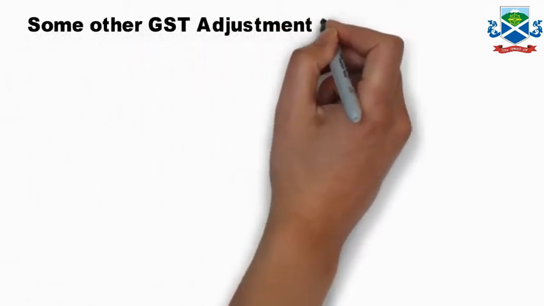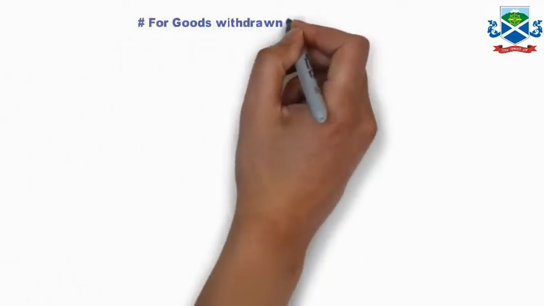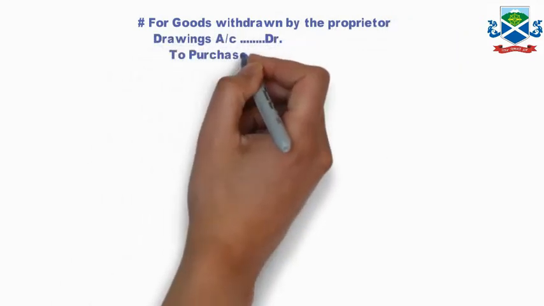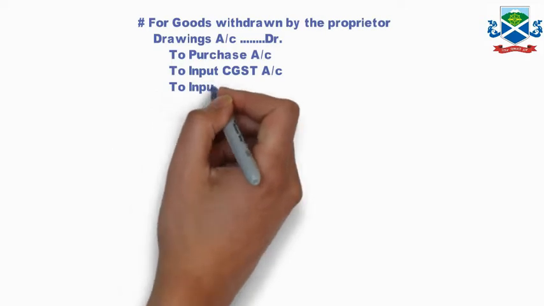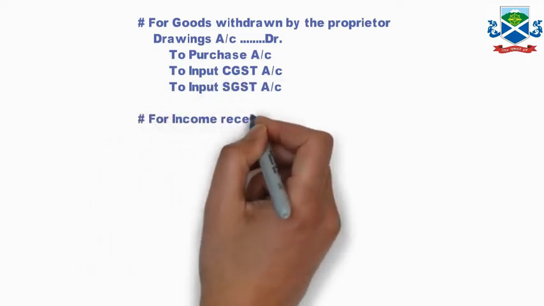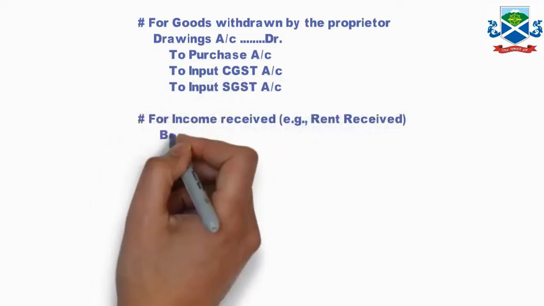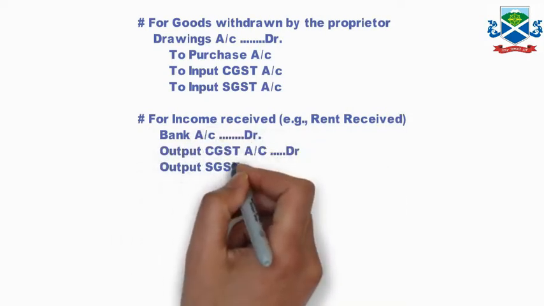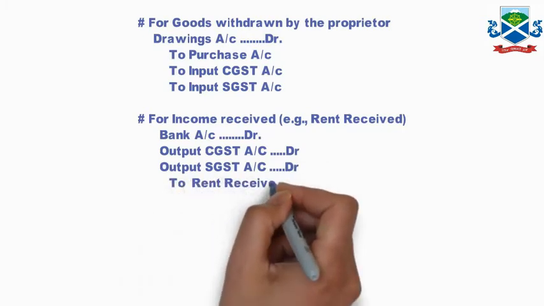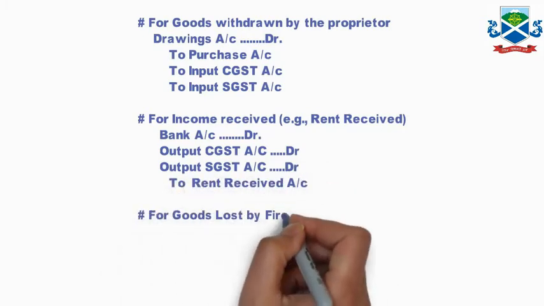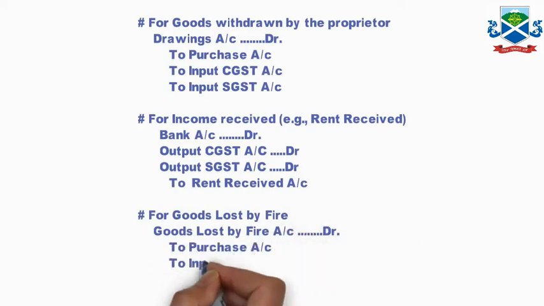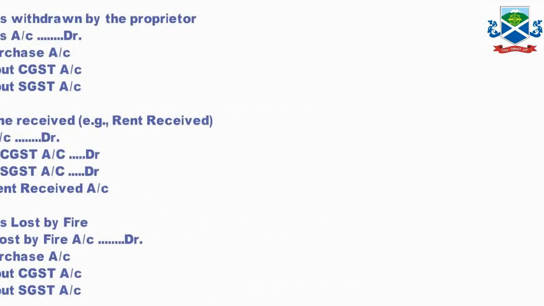Some other GST adjustment entries: for goods withdrawn by the proprietor, drawings account debit, to purchase account, to input CGST, to input SGST account. For income received, that is rent received, bank account debit, output CGST debit, output SGST debit, to rent received account, that is income. Now for goods lost by fire, loss account debit, to purchase account, to input CGST account, to input SGST account. So that is a different type of adjustment.